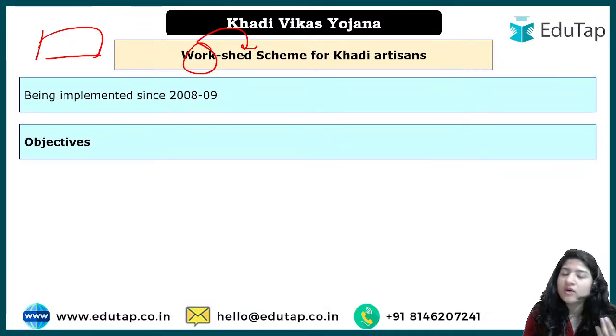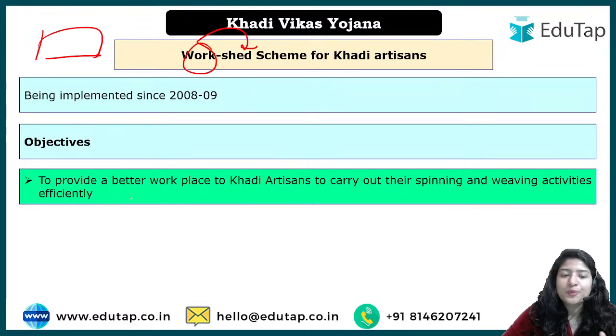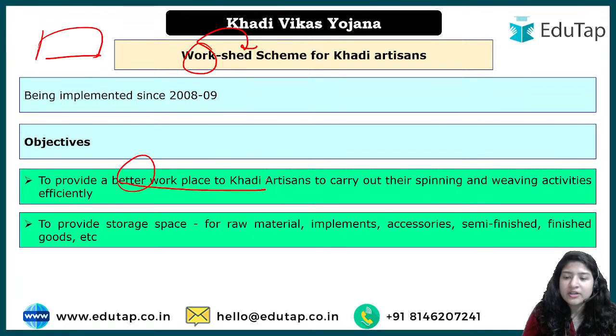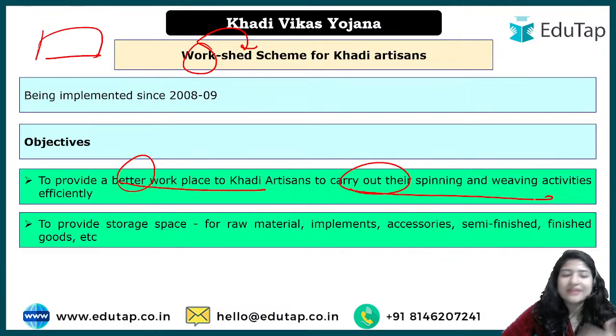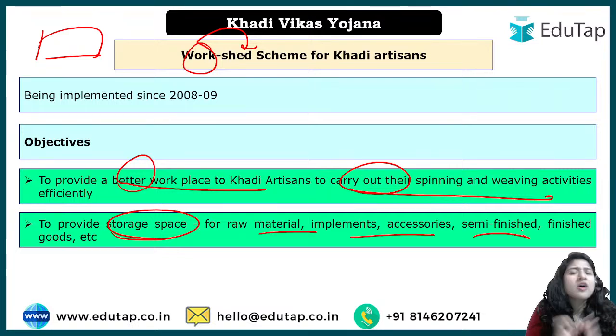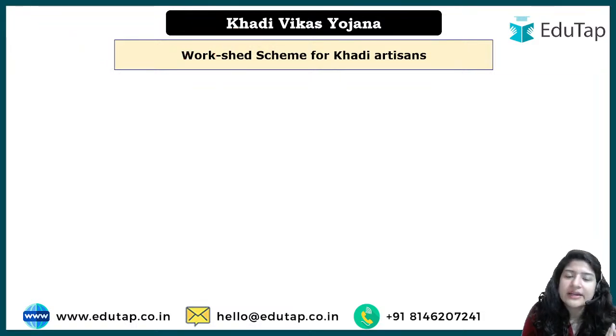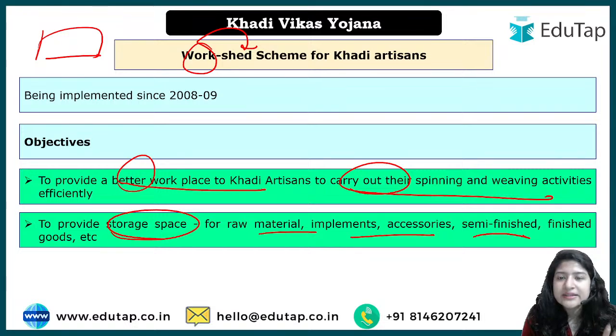Now the objective, okay, we understood: to provide a better workplace, so that they can carry out their spinning and weaving activities efficiently, okay, and to provide some storage space where they can keep the raw material, implement accessories, semi-finished goods or anything, because if they're doing everything at home they would not have a proper place to live, right? So for that purpose this scheme came into action.